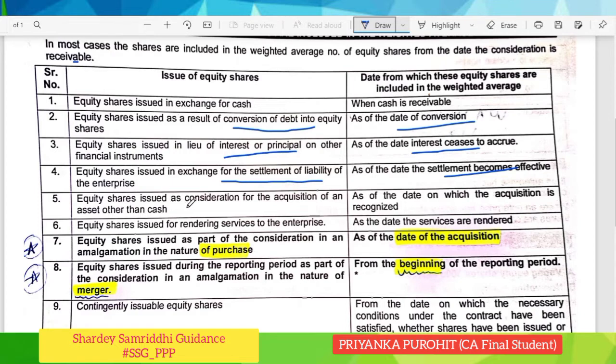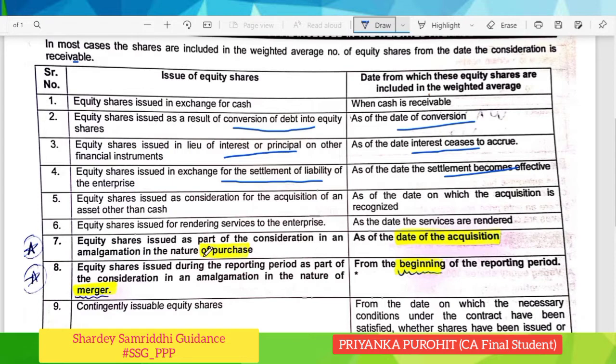If equity shares are issued as consideration for acquisition of an asset other than cash, the date on which acquisition is recognized. Equity shares issued for rendering services to the enterprise, the date services are rendered. These two, 7th and 8th point, are most important because equity shares issued as part of consideration in amalgamation in nature of purchase. As you all know, amalgamation can be of two types, in nature of purchase and in nature of merger. In both cases the dates are different, so you have to take note of it.